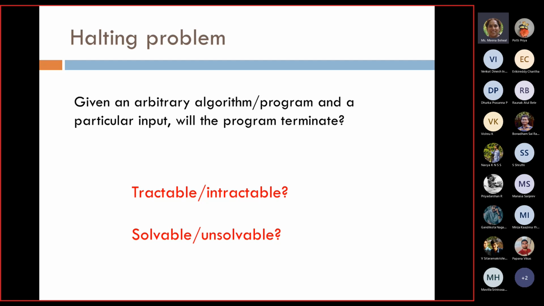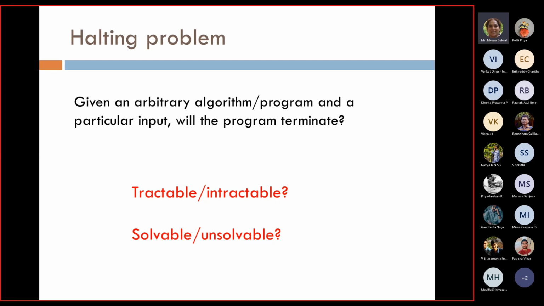Now the question is, the algorithm is arbitrary, the program is arbitrary, and some input is given. There are many things inside this: whether that input is suitable or not for that given program, whether the program is correct, whether it requires some specific input, all those things.